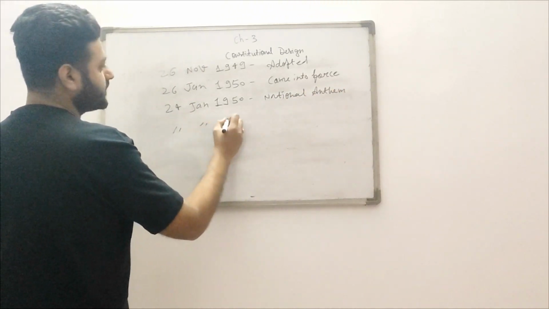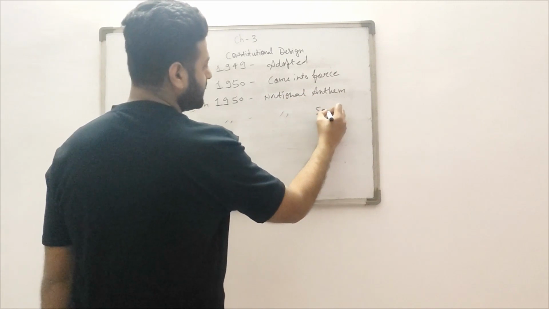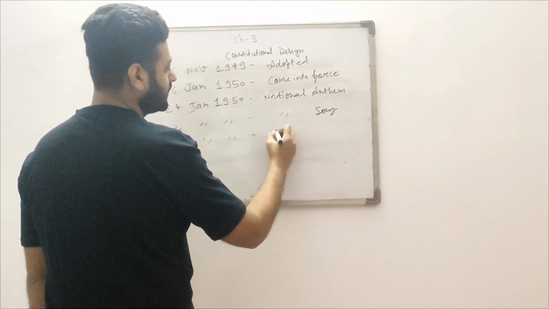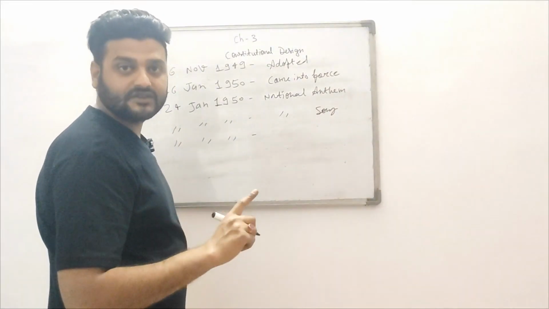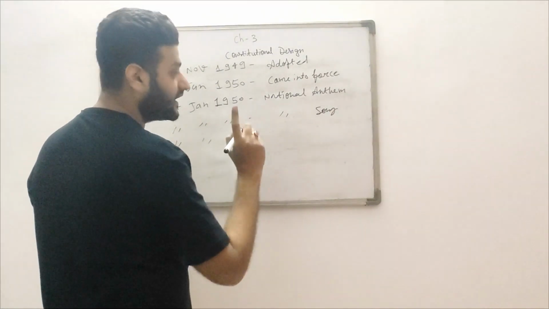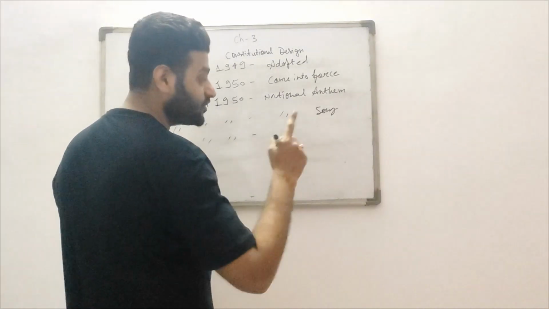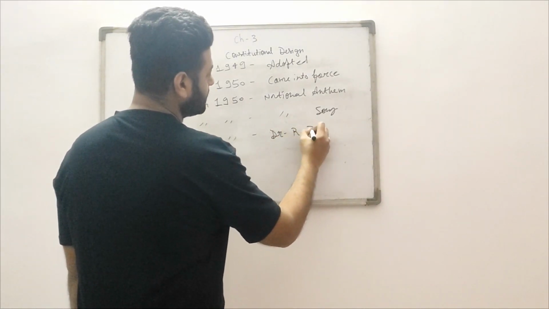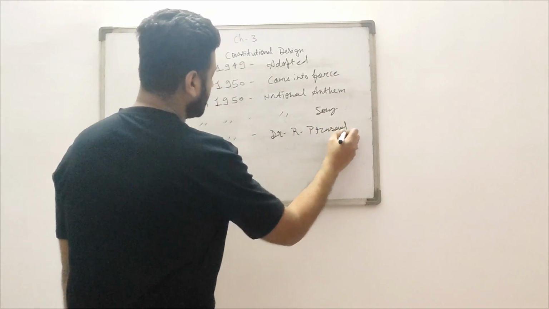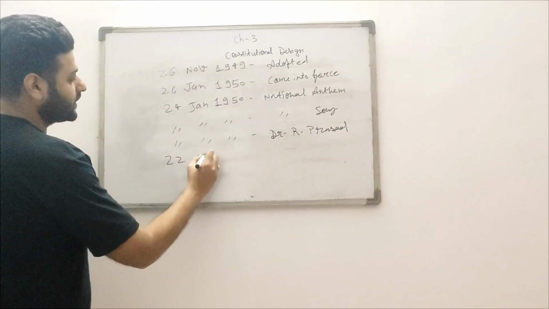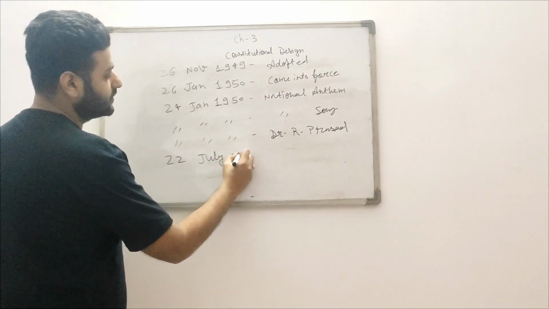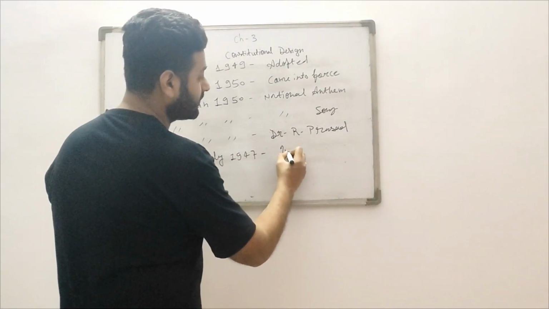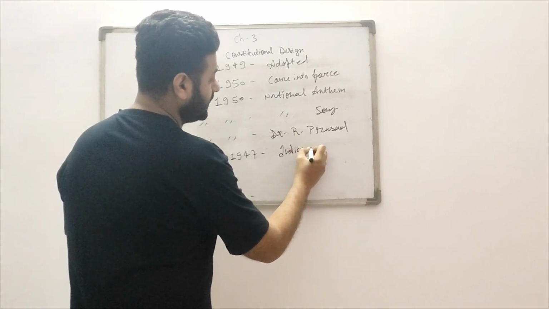On 24th January 1950, the national song was adopted. On 24th January 1950, Dr. Rajendra Prasad was appointed as the President of India, not of the Constituent Assembly, President of India, Dr. Rajendra Prasad. Right. On 22 July 1947, the Indian Constituent Assembly adopted the Indian national flag, the tricolor flag.